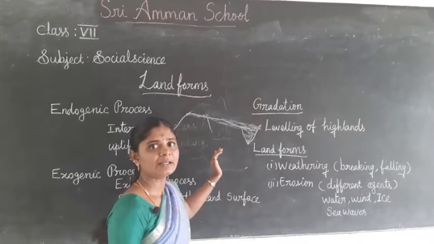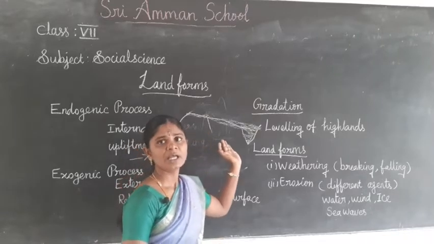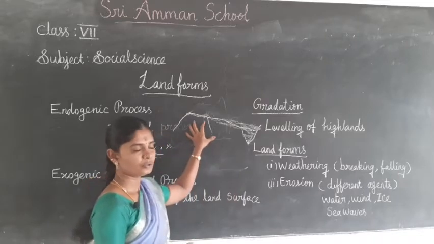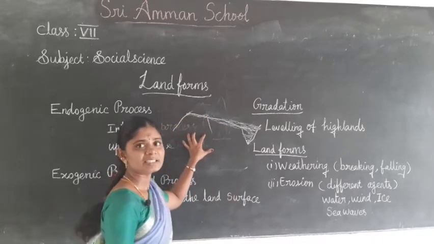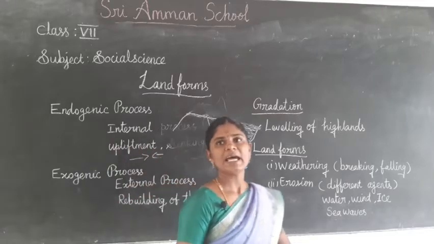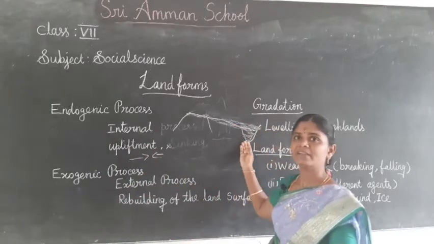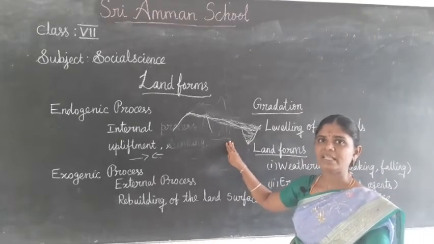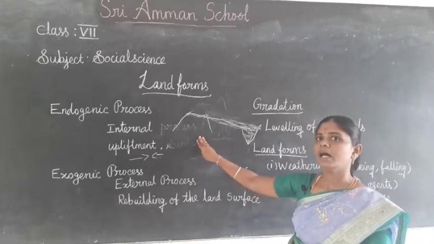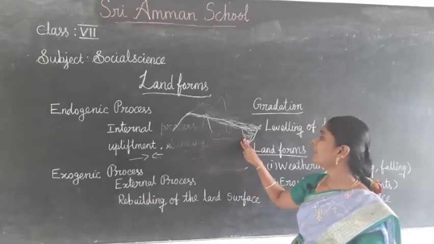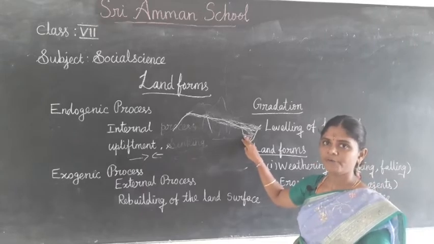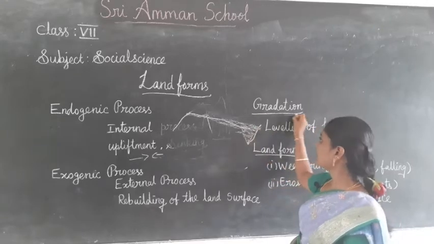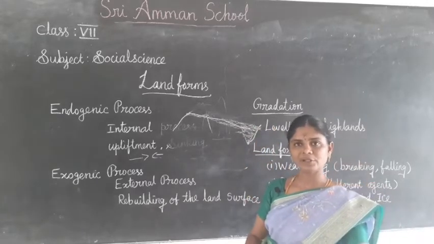The highlands will level like this due to erosion, and the low-lying lands will be leveled by deposits. Both will be level: the highland due to erosion and the low-lying land by deposition. This process is known as gradation. Is that clear?